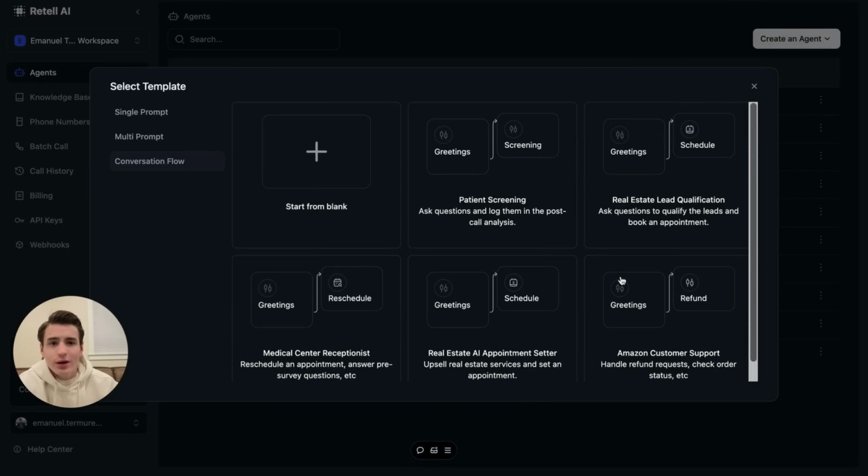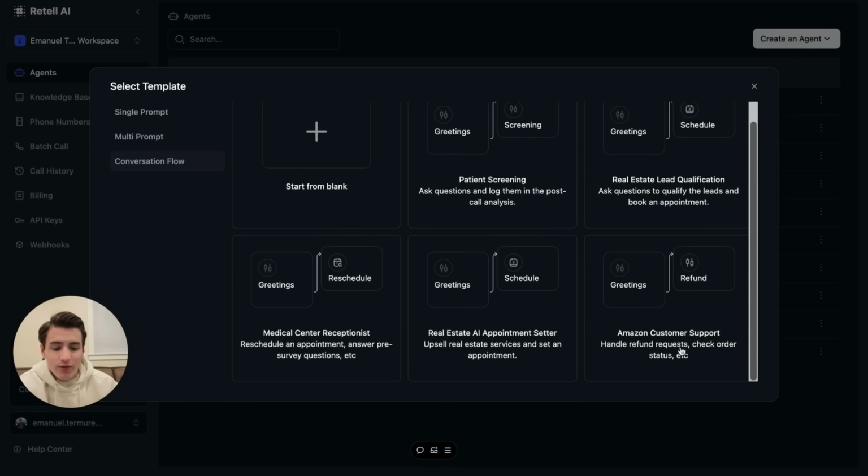We are going to look at one of the templates first, the Amazon customer support template. The reason why is because it's pretty cool how the AI is able to process a refund just from a request. And that's probably the most complex task an AI is able to do: get the person's account information and process that refund without messing up. So let's look at that real quick.